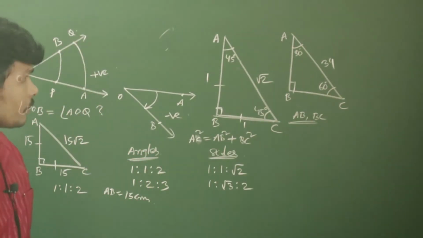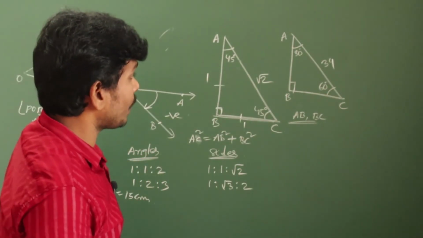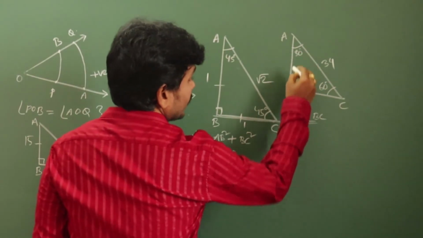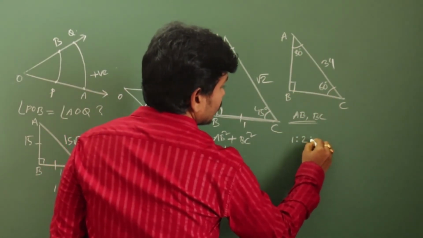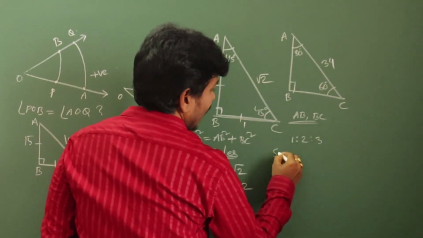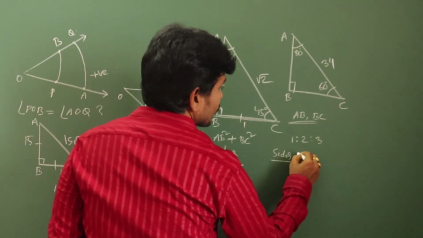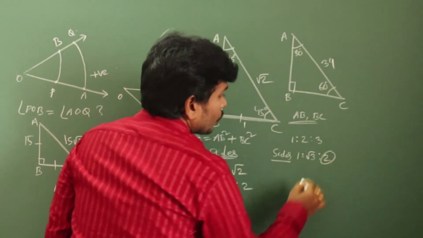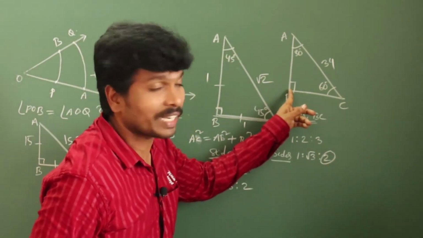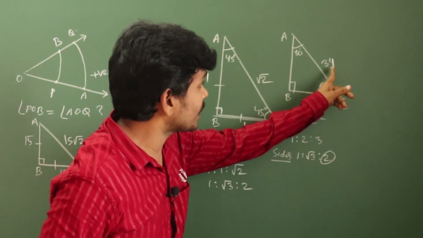Do it. Okay, listen here. Angles ratio is 1:2:3. Then your sides ratio is 1:√3:2. Here 2 units is nothing but the hypotenuse. Here your hypotenuse is 34.